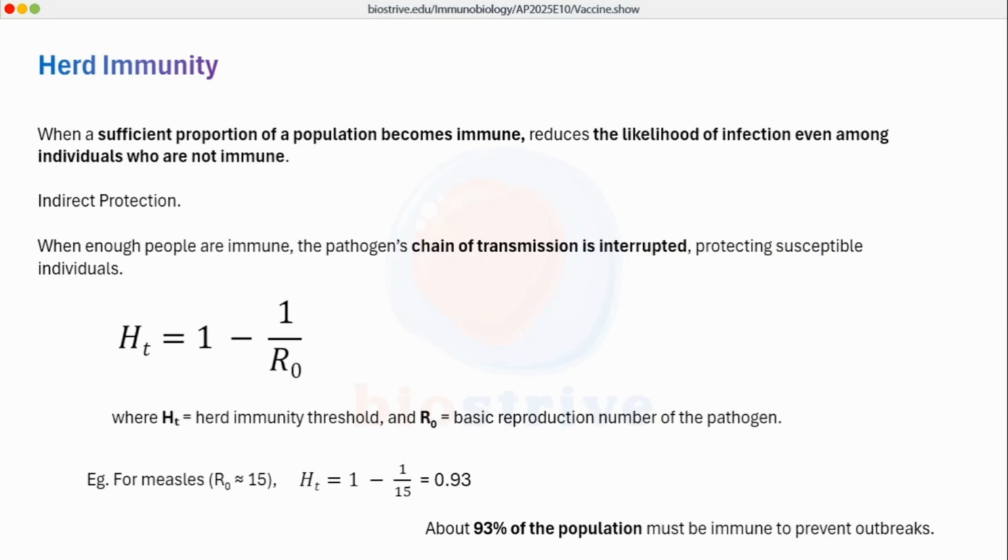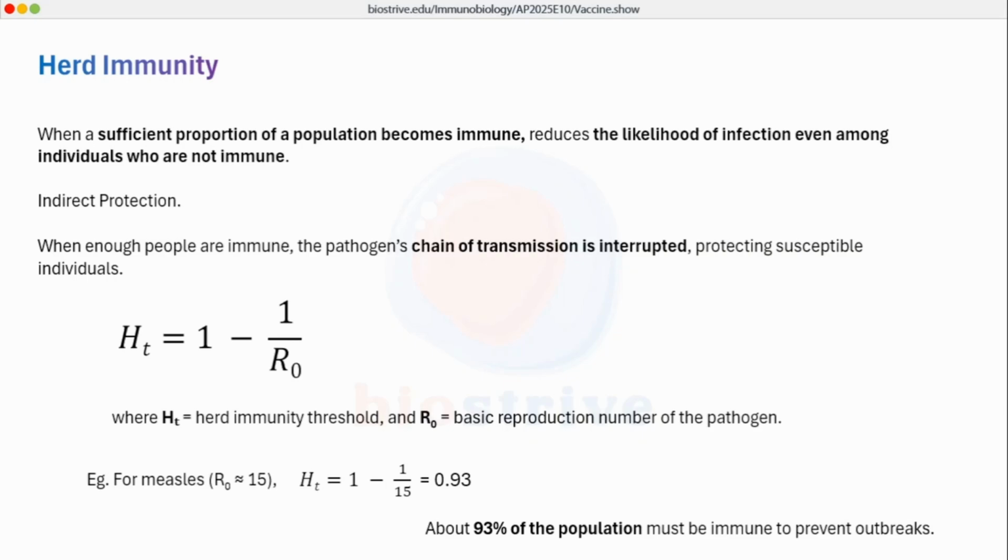If certain people or certain populations are immune, are vaccinated, there is much less chance that the people who are not vaccinated will catch the infection. This is what we call herd immunity. If the majority of population is vaccinated, or if majority of population is immune to a specific pathogen, the ones who are not vaccinated, the ones who are not immune, have very much lesser chance to get infected, and the chain of transmission is interrupted. This is the concept of herd immunity.